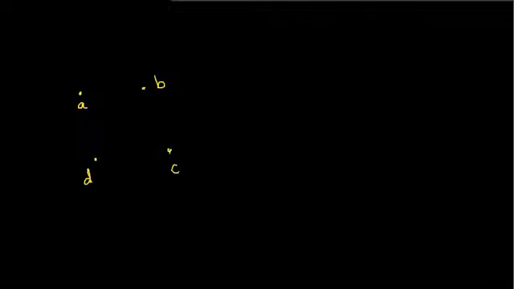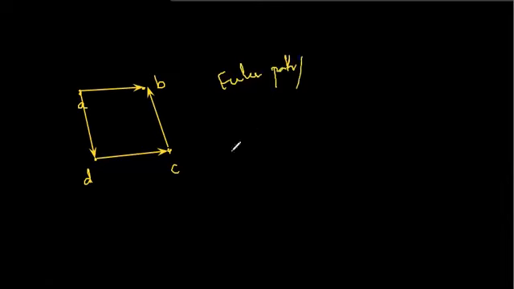The directions are given in the following way. From A to D we have an edge, and then from C to B, D to C, and finally A to B. Now in this graph we need to find a Euler path or a Euler circuit. Let's try to find first a Euler path, then a Euler circuit.